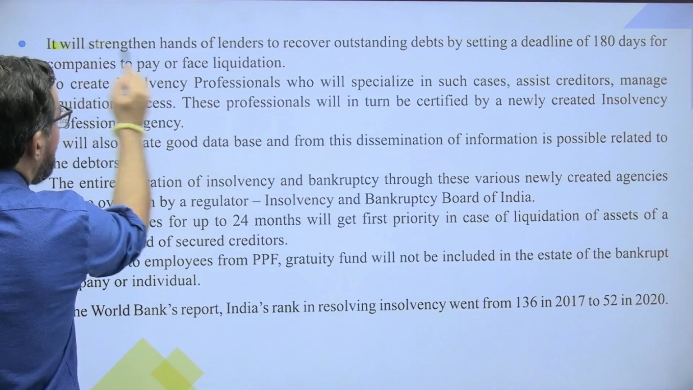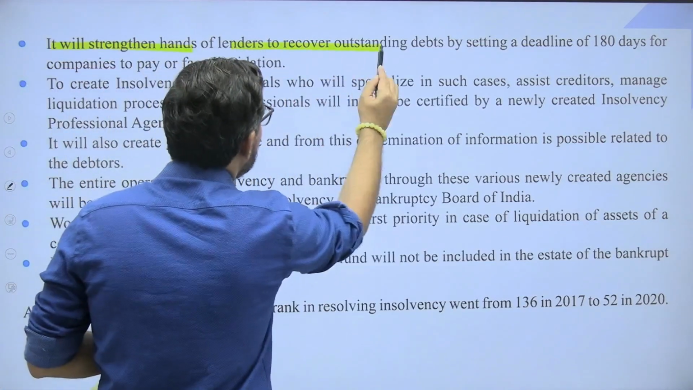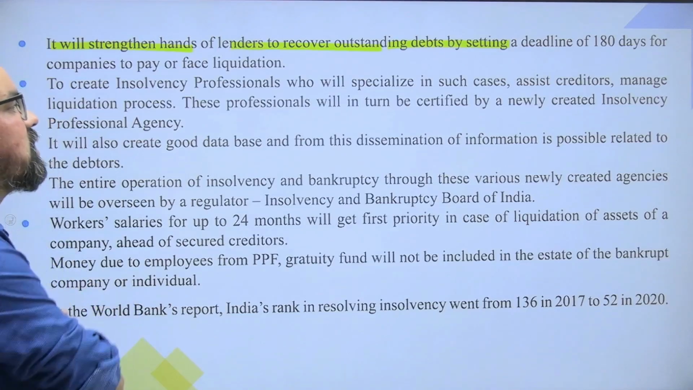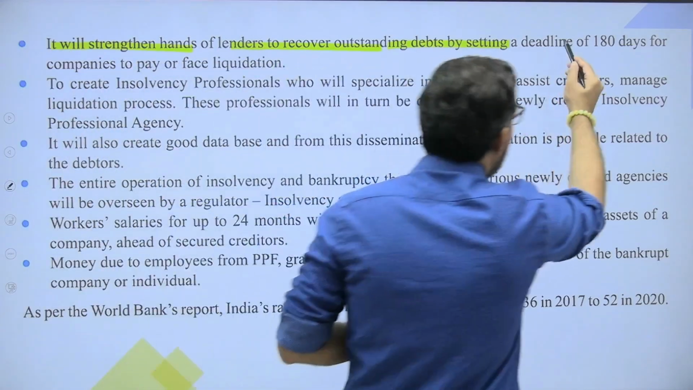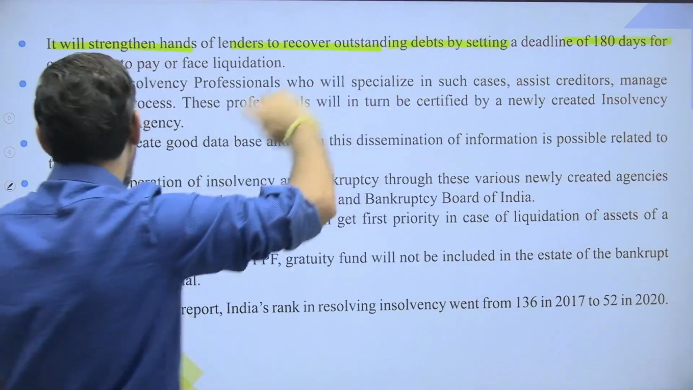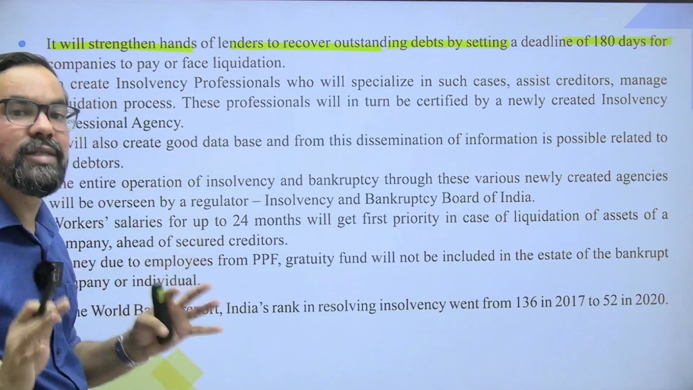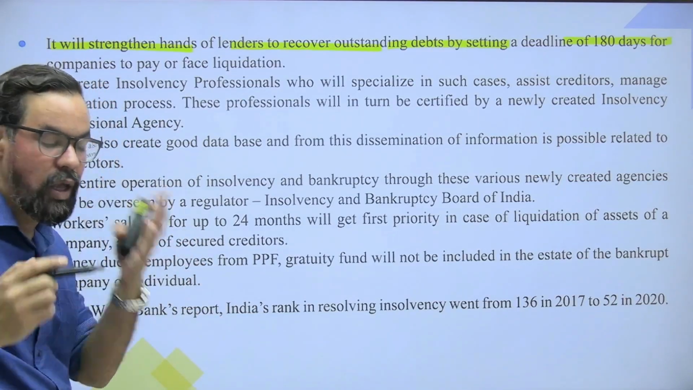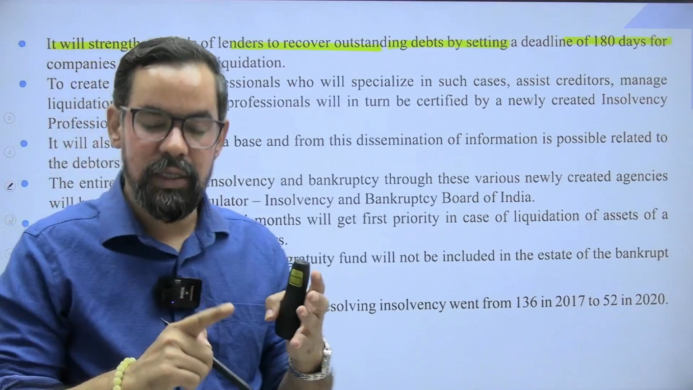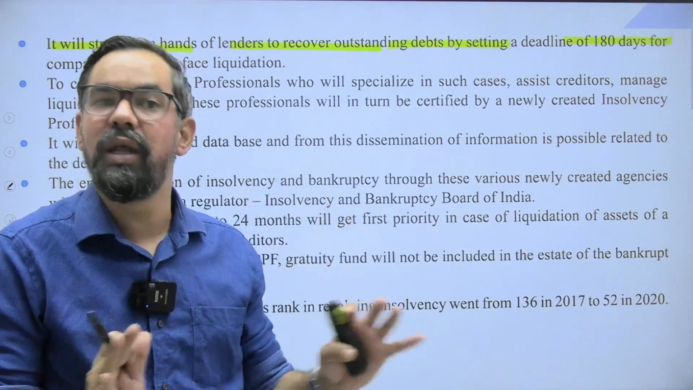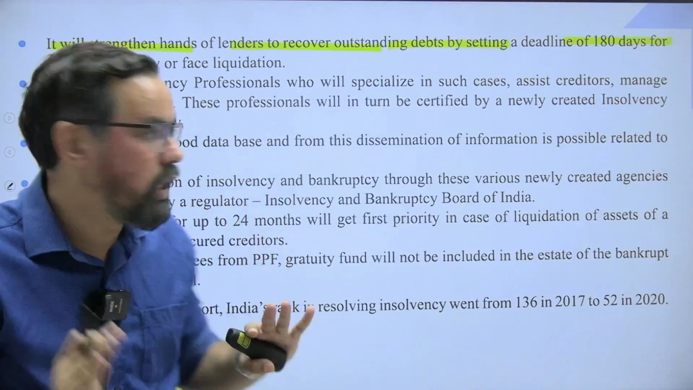So it will strengthen the hand of lenders to recover outstanding debt by setting out deadlines of 180 days. Please do remember this: 180 days plus 90 days after the moratorium period. Overall, it is 330 days. After that, 180 days plus 90 days plus some documentation, in total, max to max it can be 330 days, right?